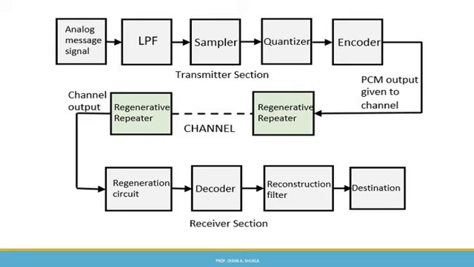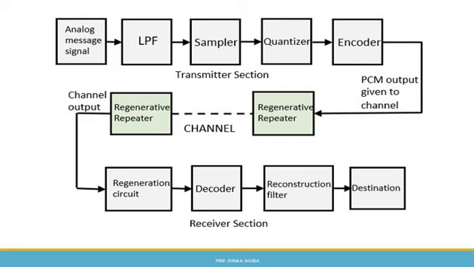The next portion is the decoder. The decoder circuit decodes the pulse code waveform to reproduce the original signal. This circuit acts as a demodulator here. Now this is the reverse of the processes that we did at the transmitter section.